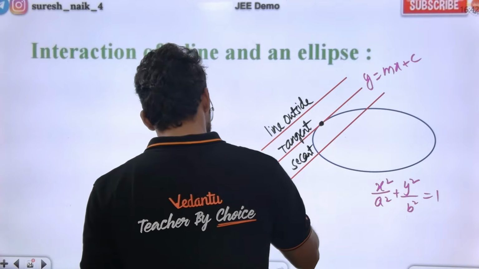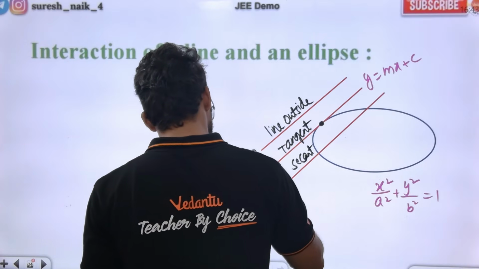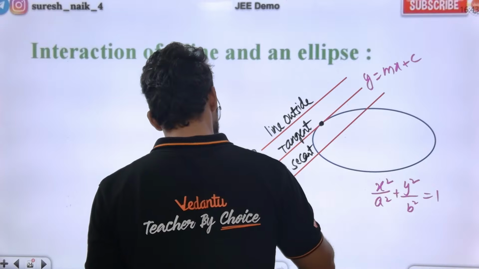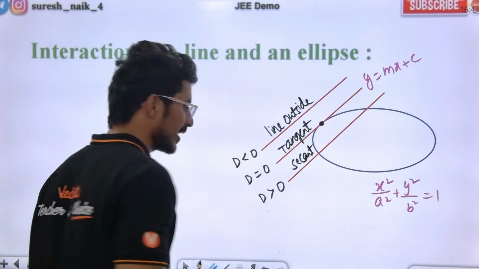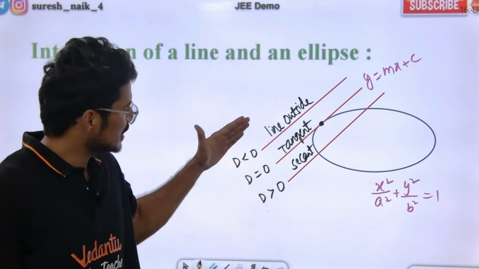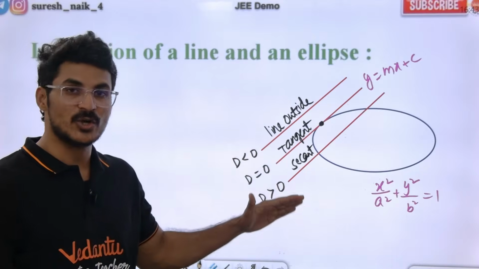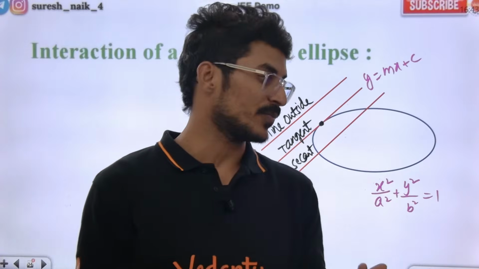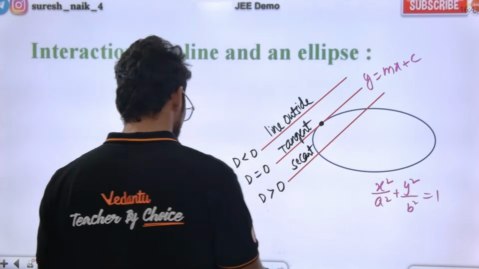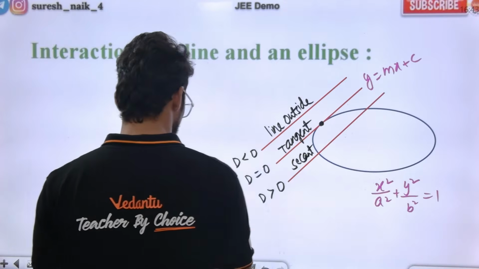In this case, the discriminant is less than 0. In this case, the discriminant is equal to 0. In this case, the discriminant is greater than 0. Where do we have to use this discriminant concept?